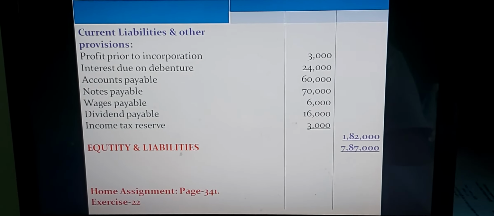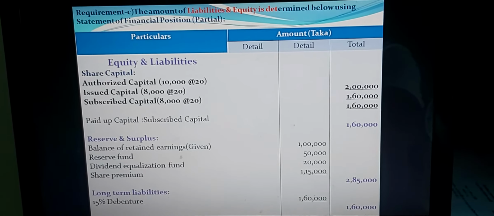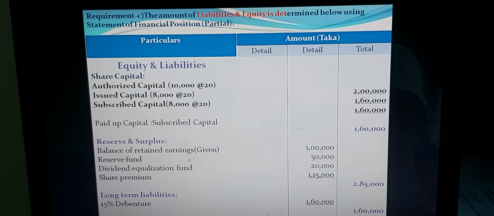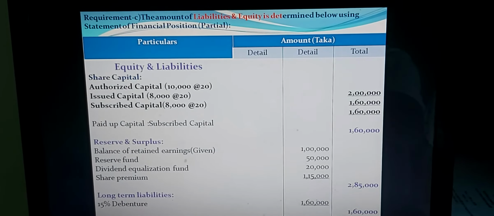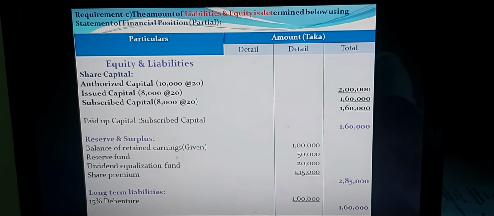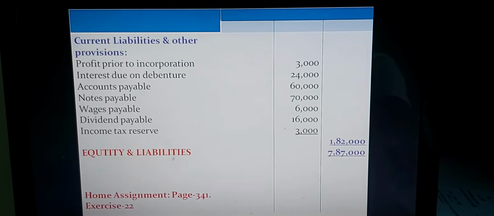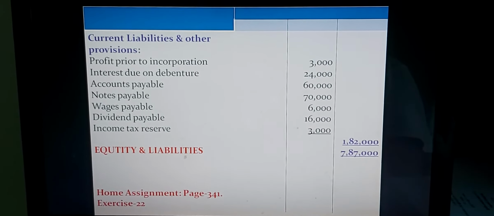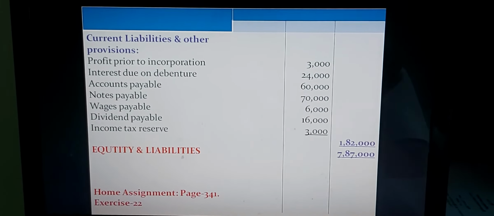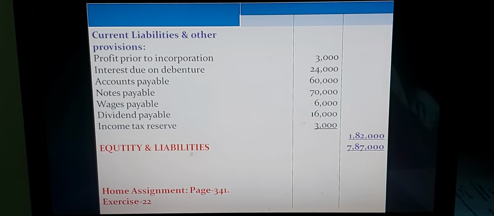You can see in your copy, totally 4 heads are available in outer column. 1,60,000, that is the amount of share capital. Reserve and surplus 2,85,000. Third is 1,60,000, that is the amount of long-term liabilities. Fourth one, current liabilities and other provision, taka 1,82,000. And this financial position, total equity and liabilities, taka 7,87,000. This amount is to be closed for equalizing asset.